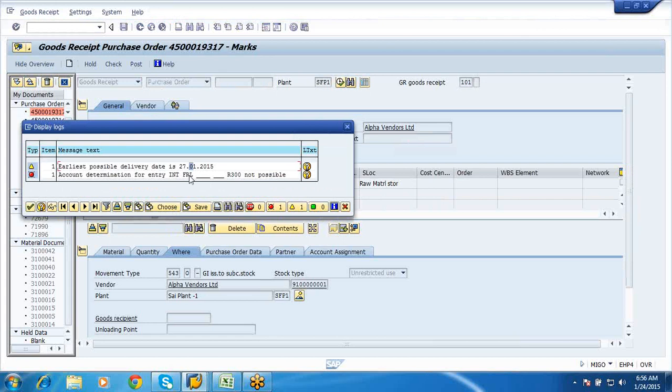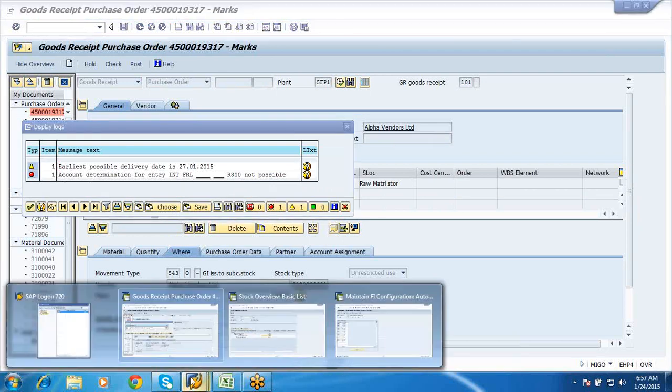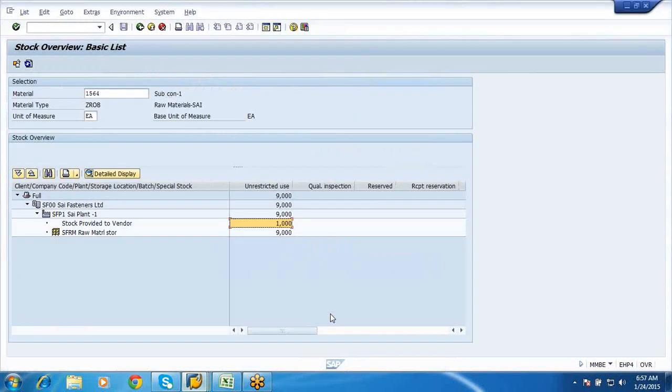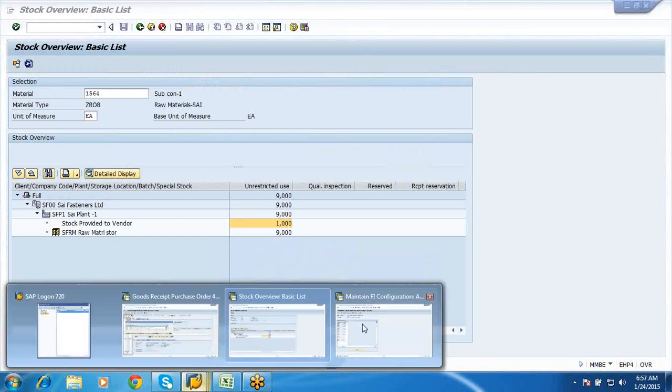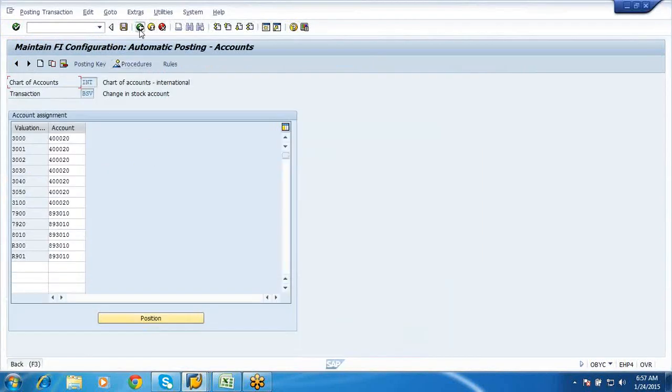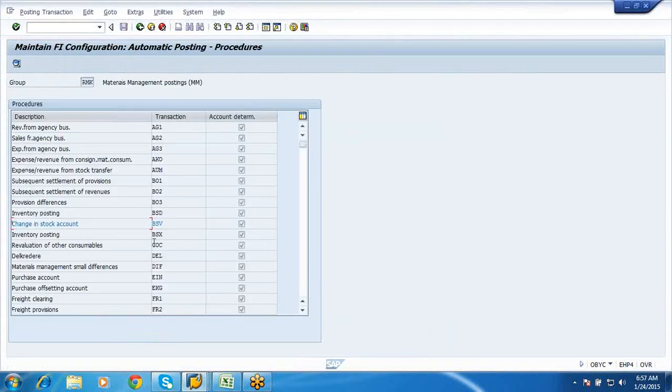FRL, this is also one entry. This FRL entry is again related to your subcontracting part. FRL is nothing but your service charges, I can say.